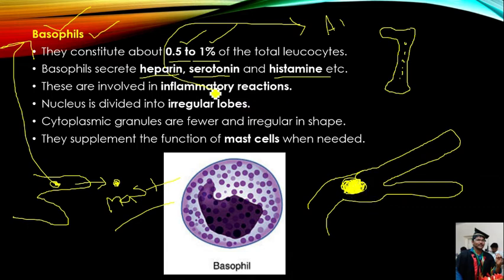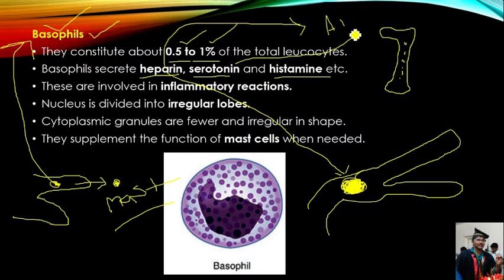That clotting is prevented by the heparin. Hence heparin is also called the anticoagulant of the human body. It will prevent the formation of clots inside the blood vessels. That is about the heparin.